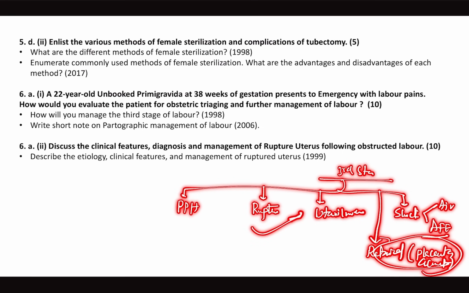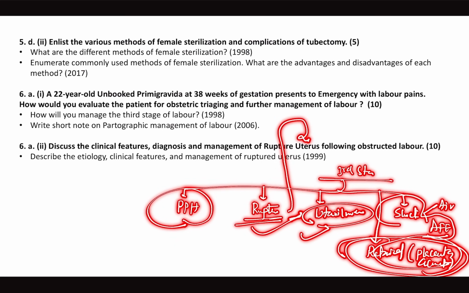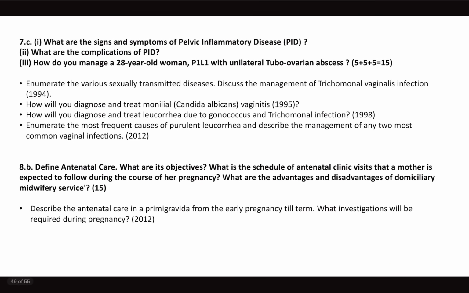They did ask last year question on retained placenta and PPH. So this year they're asking a question on ruptured uterus. Next year question might come from uterine inversion or obstetric shock, maybe because of amniotic fluid embolism. So these are the two predictive questions for next year.